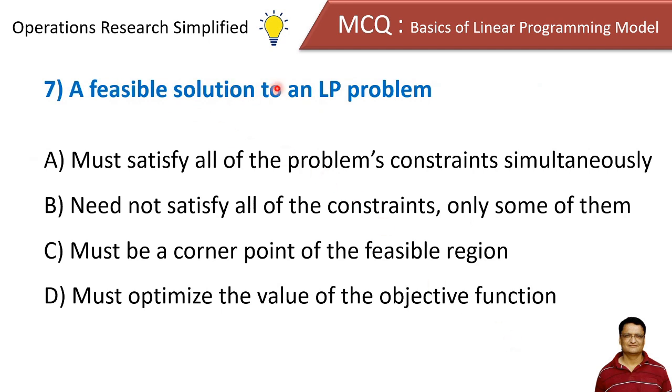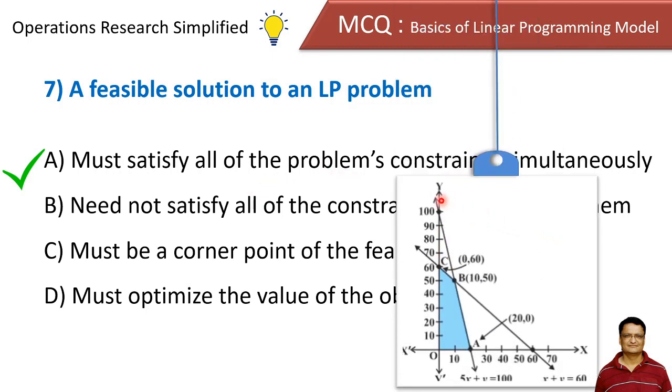A feasible solution to an LP problem must satisfy all the problem's constraints simultaneously, need not satisfy all the constraints, only some of them, must be a corner point of the feasible region, and must optimize the value of the objective function. And the answer is it must satisfy all the problem's constraints simultaneously.